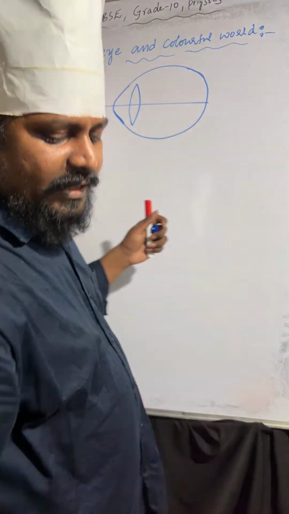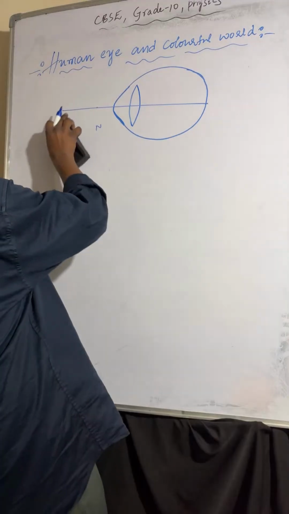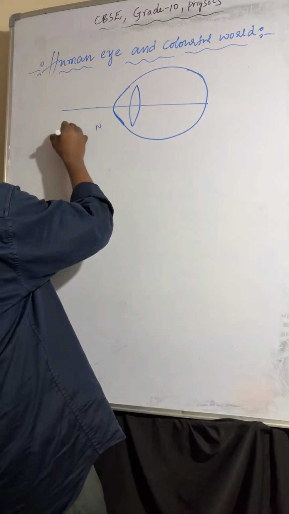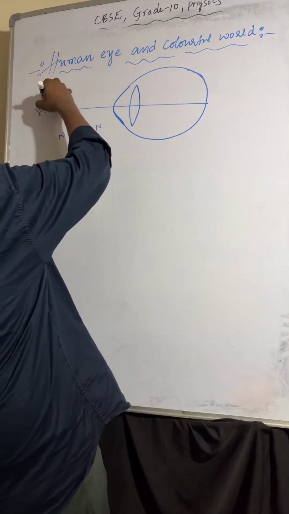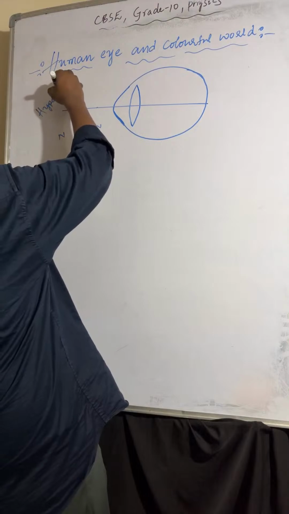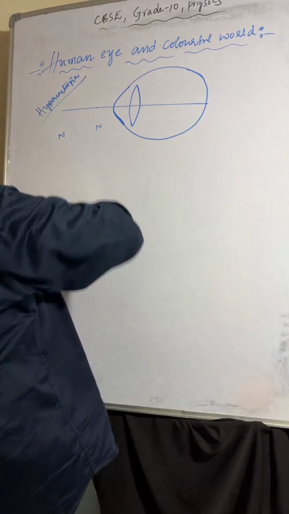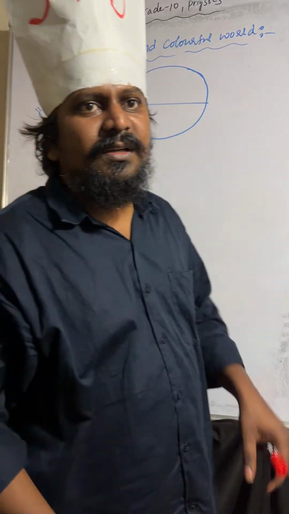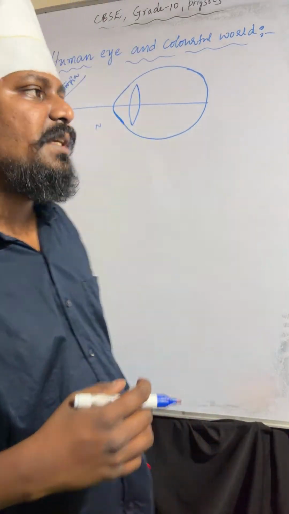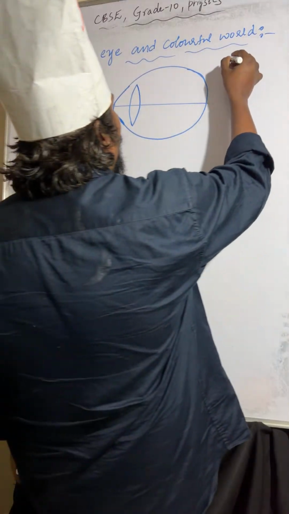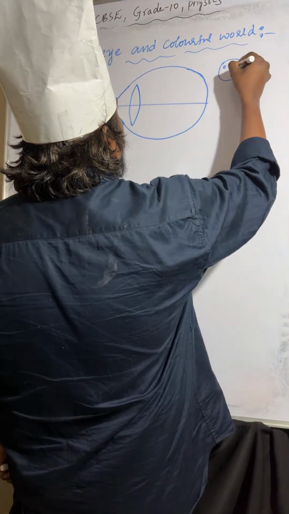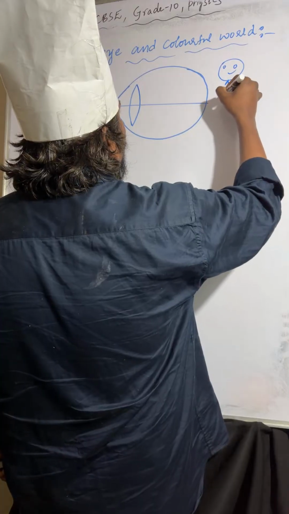So here we are taking the near point. This is hypermetropia. Understood?